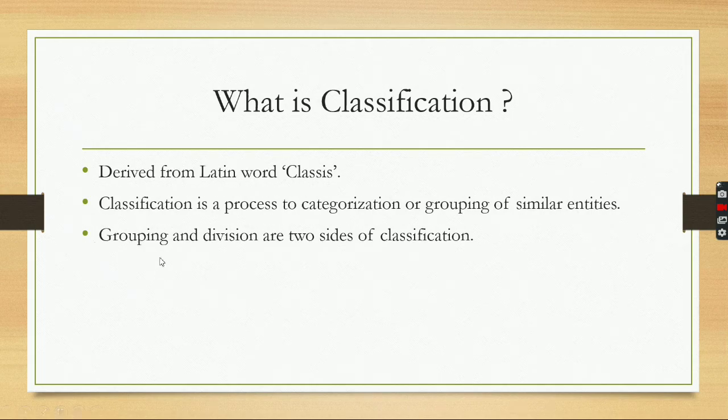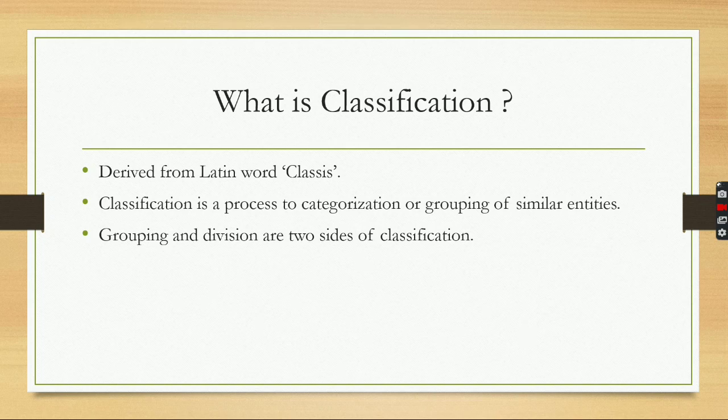So we can say grouping and division are two sides of classification, or in another way, grouping and division are two sides of a coin. Now we will understand the difference between division and classification.